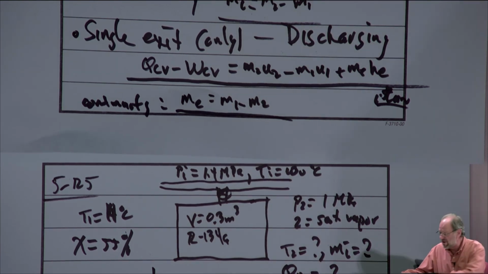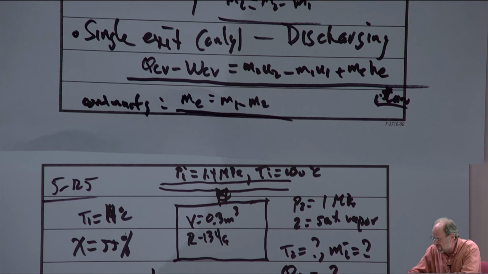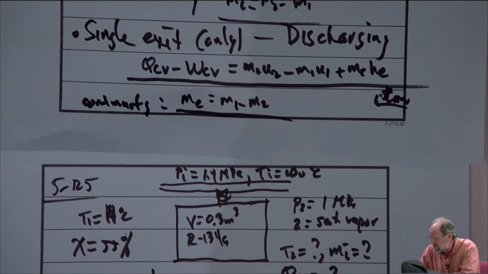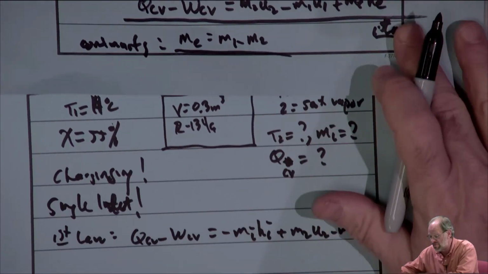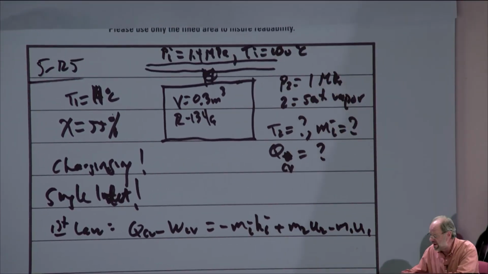So it's pretty clear what version of the first law we're going to have to solve. Well, it's the one that's written above. Basically, heat transfer minus work is going to equal the negative of m_i h_i plus m2u2 minus m1u1. So this is the version of the first law that we're going to be utilizing.